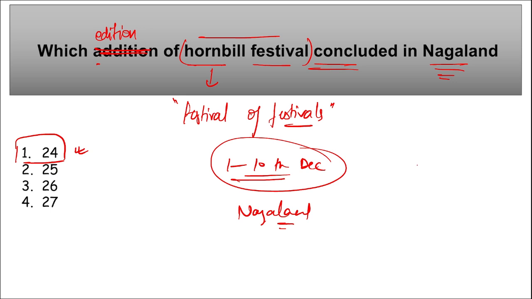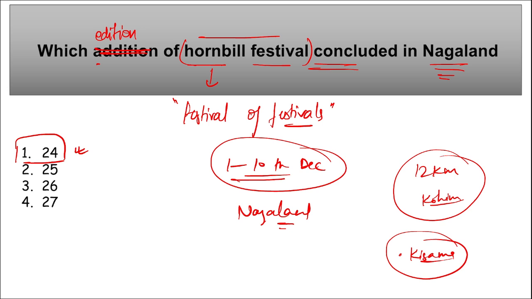Right? Then this was held in the Naga Heritage Village of Kisama, which is located 12 kilometers from Kohima. So what is the name of the village where this was held? That is Naga Heritage Village of Kisama. Correct? Mark this. Then apart from this, remember, if I ask you who is the Chief Minister of Nagaland?